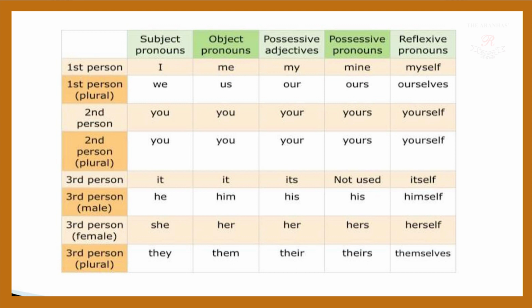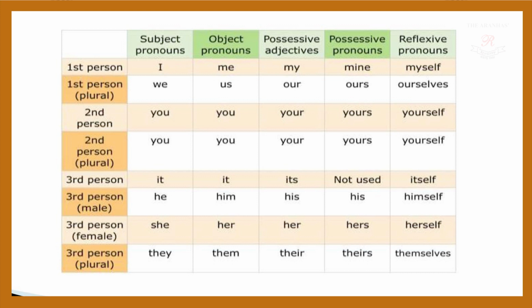If it is a possessive adjective, it becomes my and our. Possessive pronouns, mine, ours. Reflexive pronouns, myself, ourselves. Second person remains you in both subject and object, whether we are talking about singular or plural.